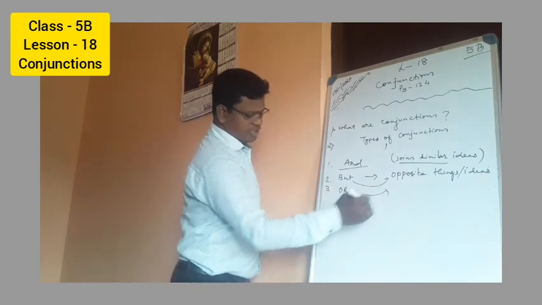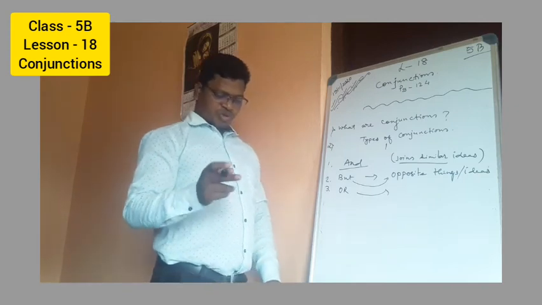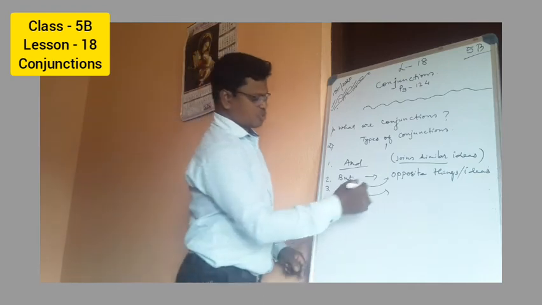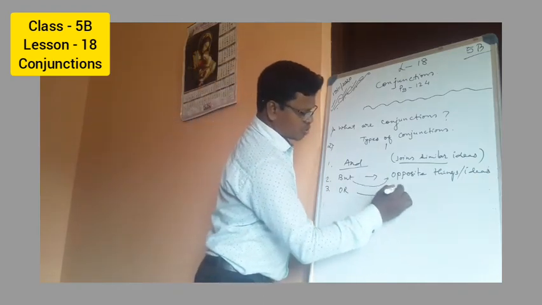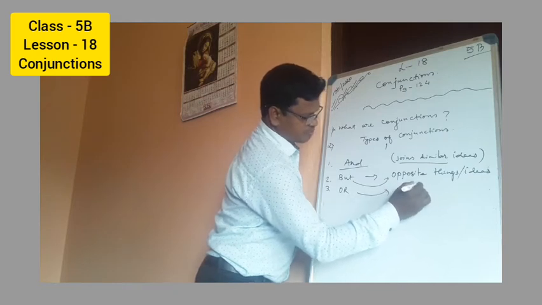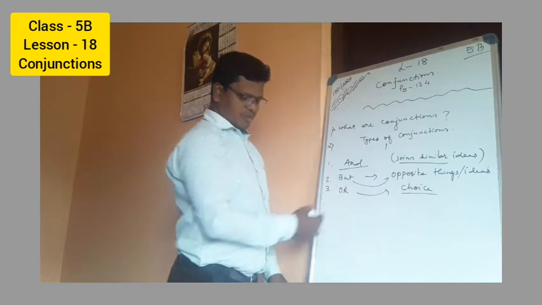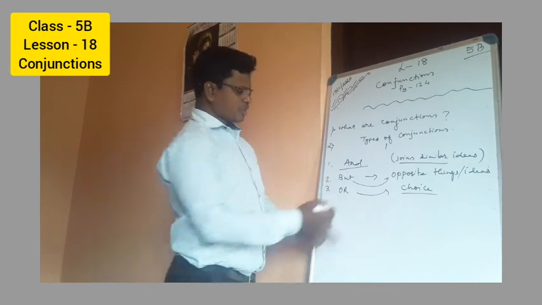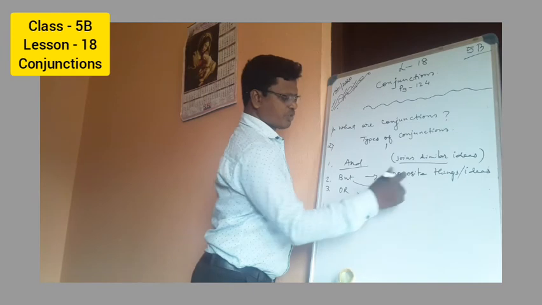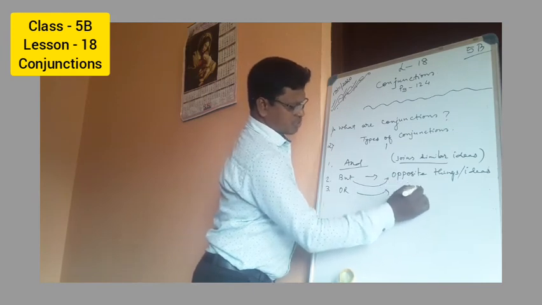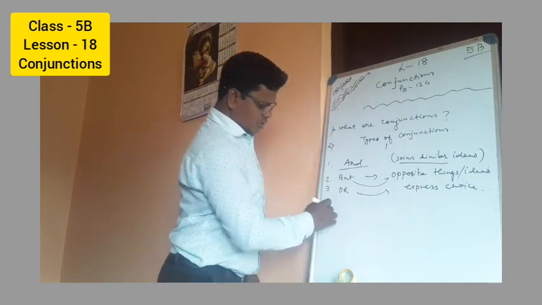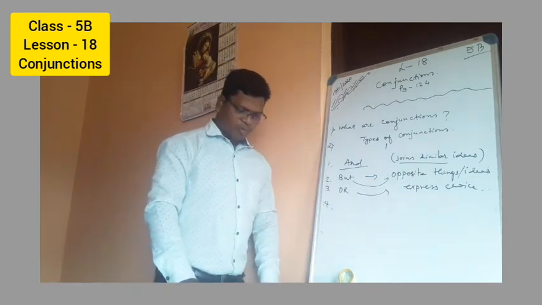Or is used to join things or ideas that express a choice. So to express a choice we use or.